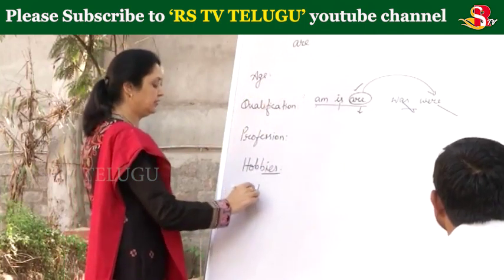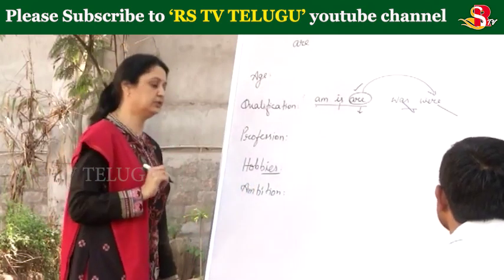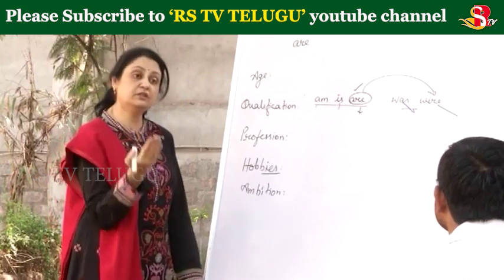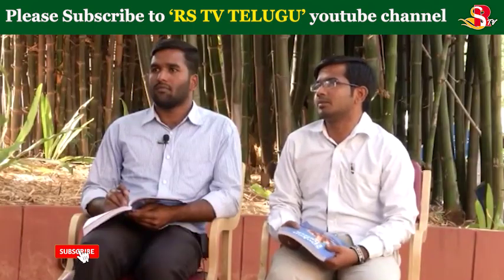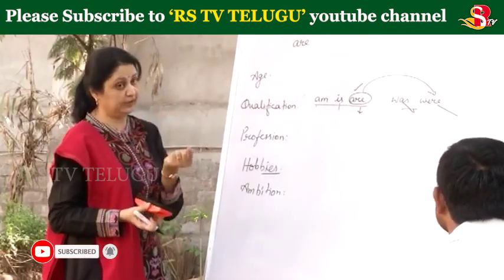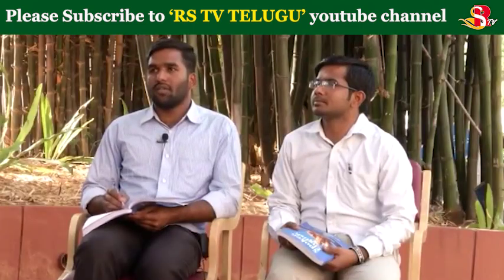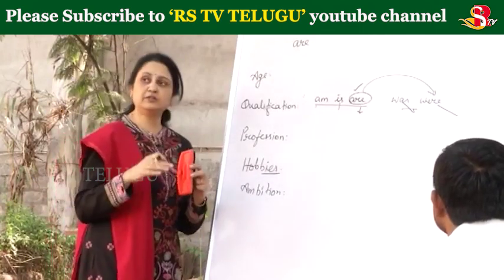Alright, and the next one is ambition. When you talk about your ambition, there also we have to make use of this be form. Santosh, what is your ambition? My ambition is to become a government employee. Correct. Mahinder, what is yours? My ambition is to become a police officer. Yes, my ambition is to become a police officer.